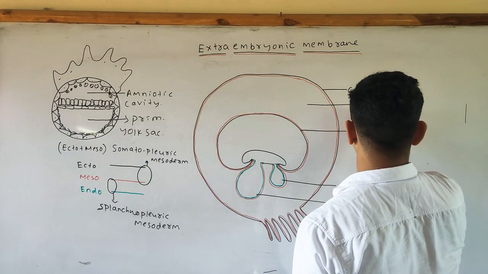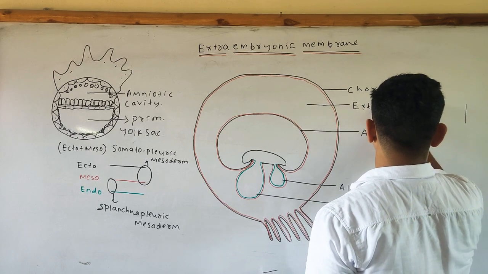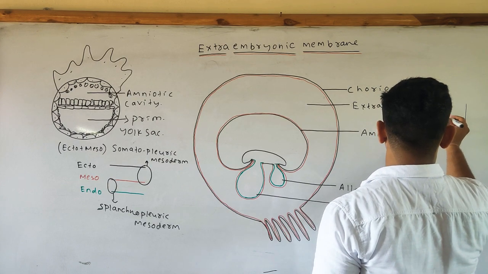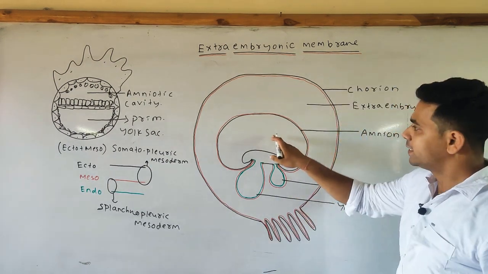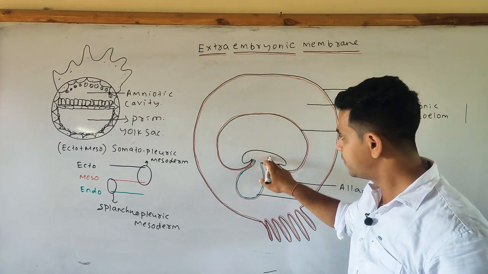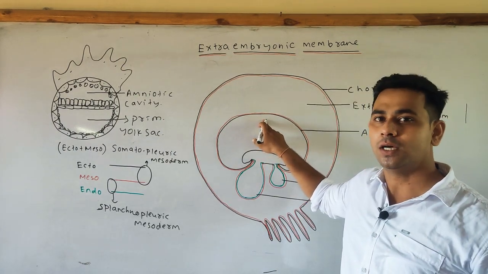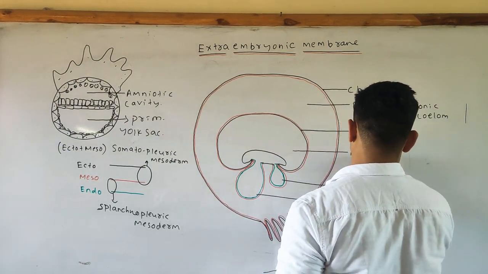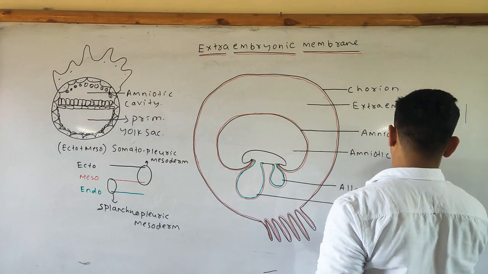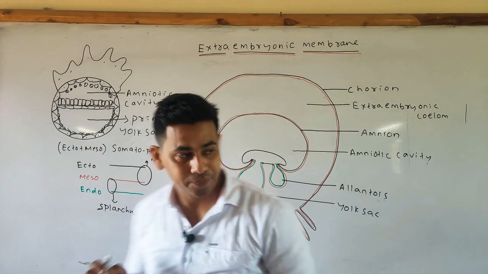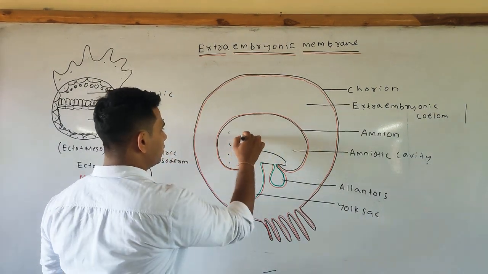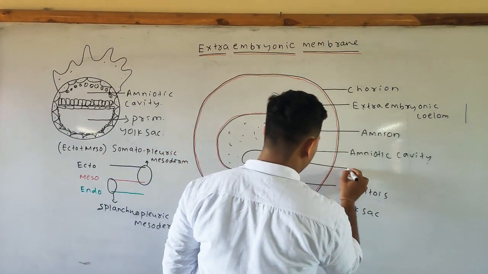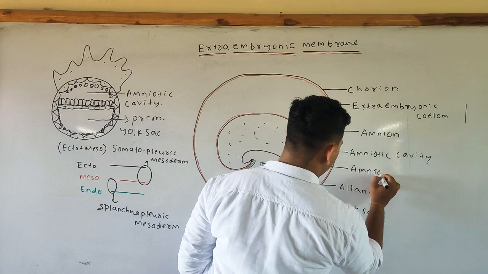It is the extraembryonic coelom. And the cavity that is formed in between the embryo and the amnion region is called the amniotic cavity. Amniotic cavity. Next point. The fluid that is present inside the amniotic cavity is known as the amniotic fluid.